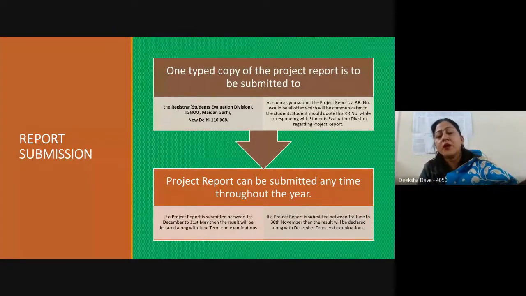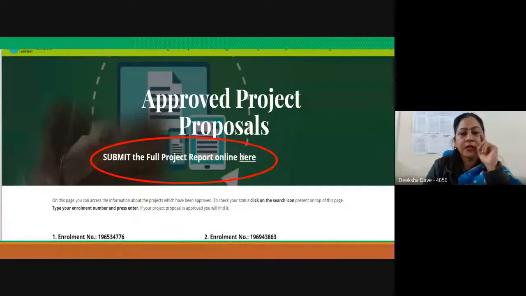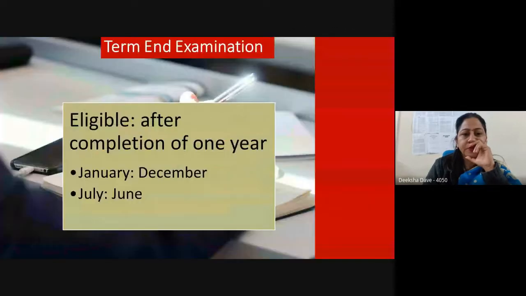We have a record of which students have submitted and which have not, because to complete the program, the assignments have to be in place, the project report has to be in place, and you must have cleared all the theoretical papers, the 7 courses. This is the flexibility: many times students prefer to complete the examination first and then begin the project work. That all depends upon the program duration which you have. With the assignments we had deadlines, but with the project report, you can submit anytime, as and when you finish your work. So here you can see that the project report can be submitted online.